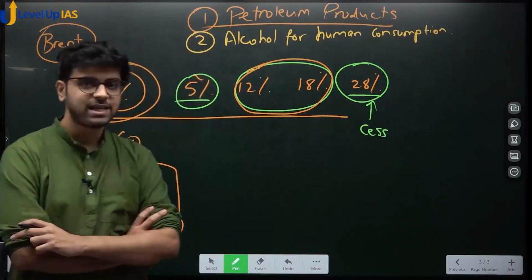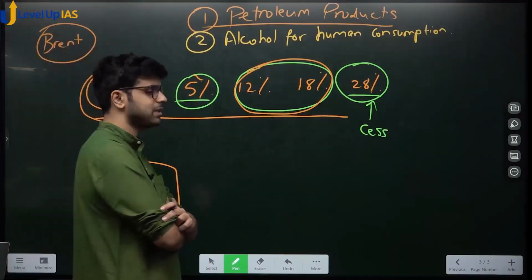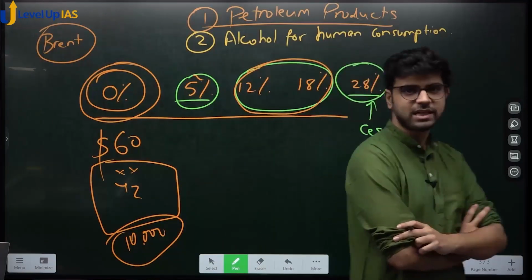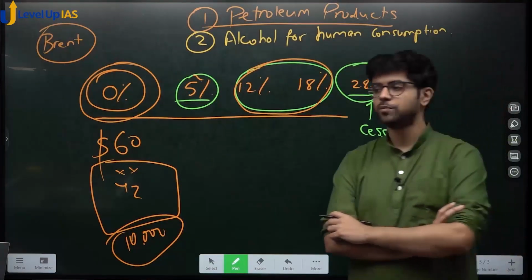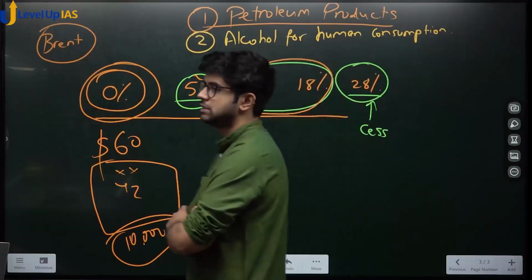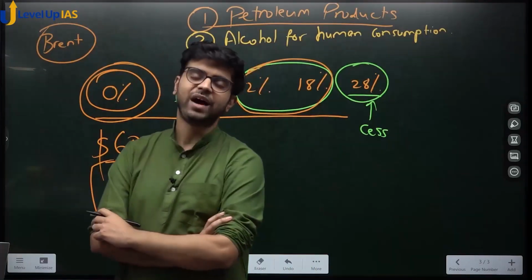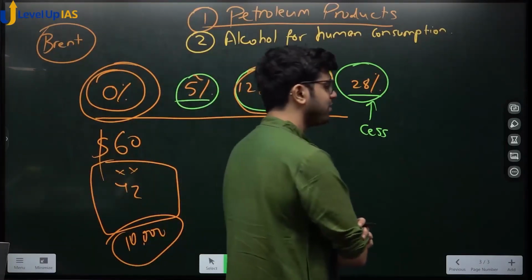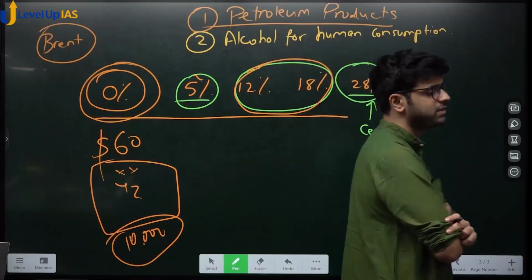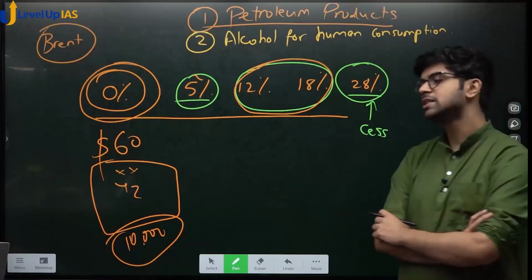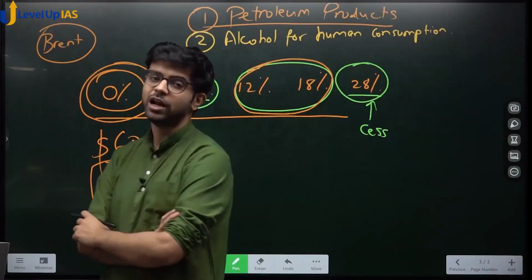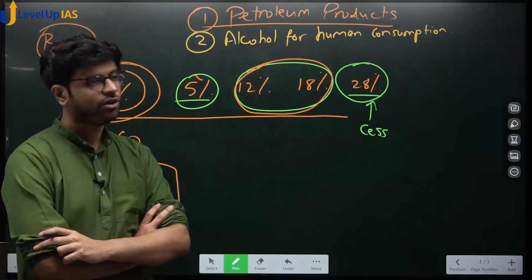It is state excise which is taxed on alcohol for human consumption. And of course, along with state excise, there would also be tax on alcohol. Actually it is not sales tax, it is VAT, value added tax. The latest version, I told you, sales tax and VAT are very similar. So the version remaining after GST came in is VAT. So VAT is there on alcohol, state excise is there on alcohol, GST is not there on alcohol.